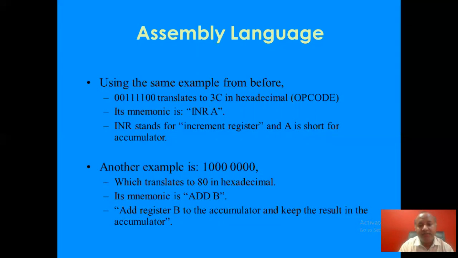Another example is 1000 0000, which is translated as 80 in hexadecimal, and its mnemonic is ADD B. Add register B to the accumulator and keep the result in the accumulator. We'll be doing these instructions in the next session on the instruction set. Then you will understand it deeply, each and every mnemonic and its usage.